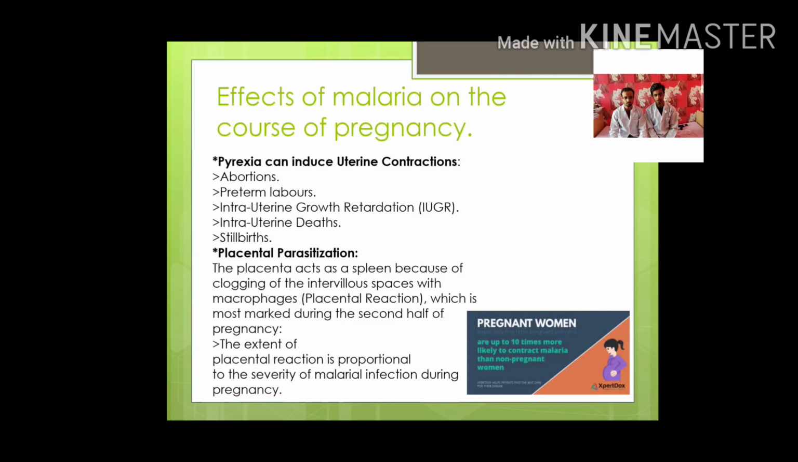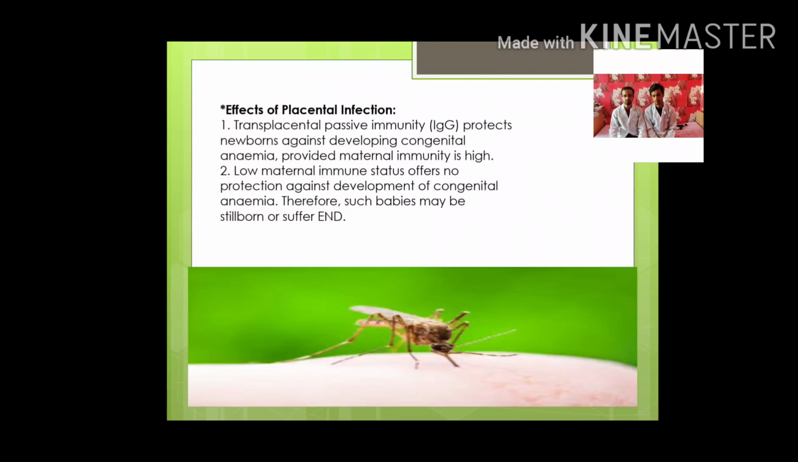Course of pregnancy. Pyrexia can induce uterine contractions, abortions, preterm labors, intrauterine growth retardations, intrauterine deaths, stillbirths. Placental parasitization. The placenta acts as a spleen because of clogging of the intervillous spaces with macrophages, which is most marked during the second half of pregnancy. The extent of placental reaction is proportional to the severity of malarial infection during pregnancy.